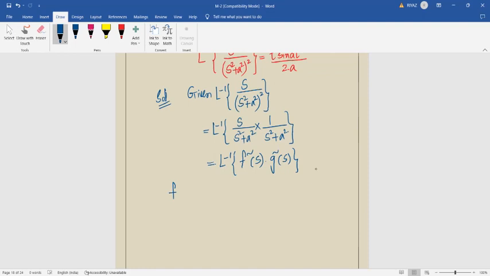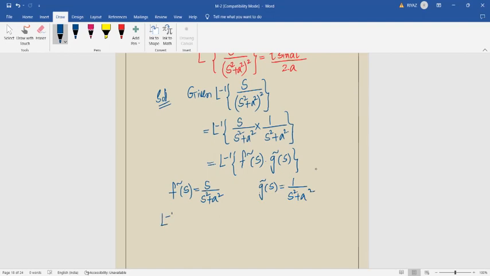Right now, tell me what is f bar of s? First we write s by s square plus a square, right? And g bar of s is equal to 1 by s square plus a square. So then taking Laplace inverse on both sides, like that.